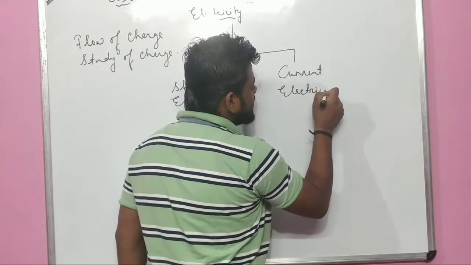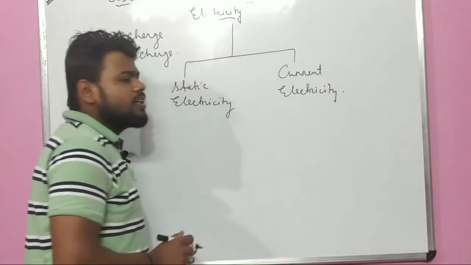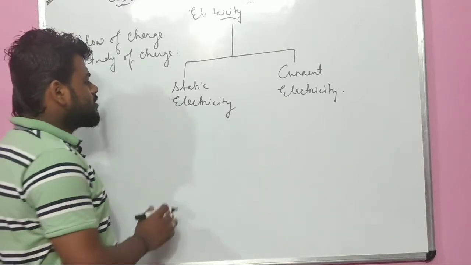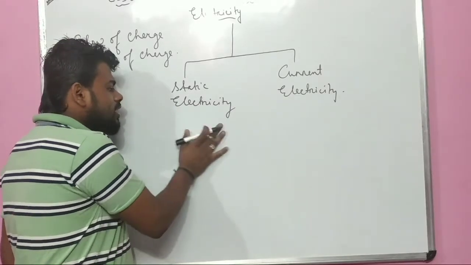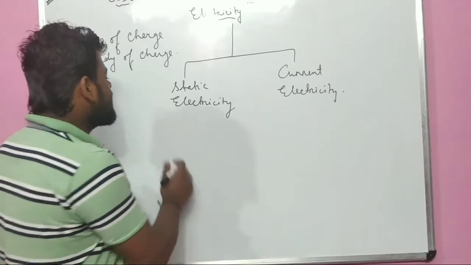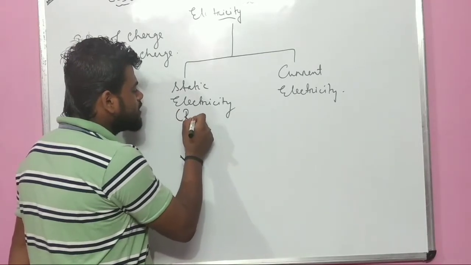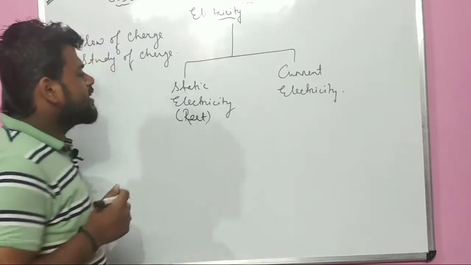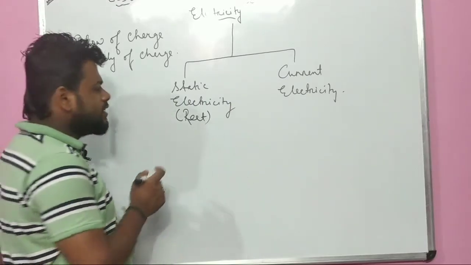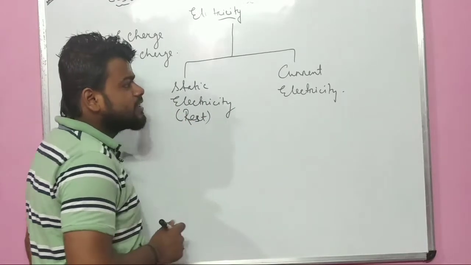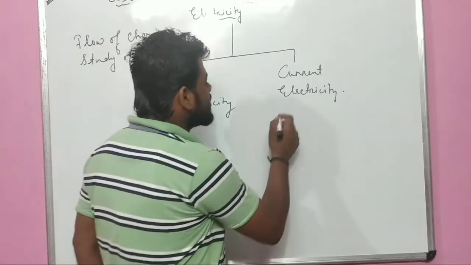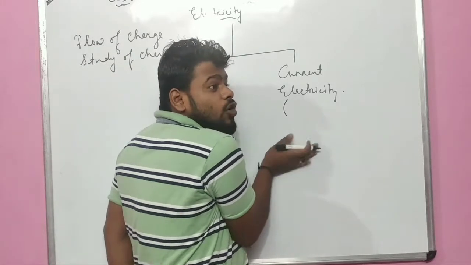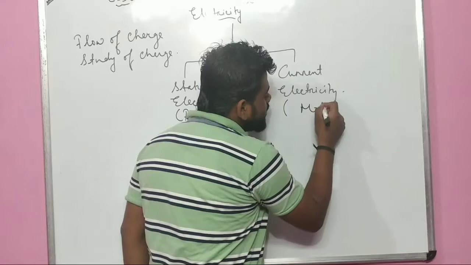What is static electricity? Static electricity is electricity in which the charge always remains at rest. Similarly, current electricity is electricity in which the charge always moves in one direction.